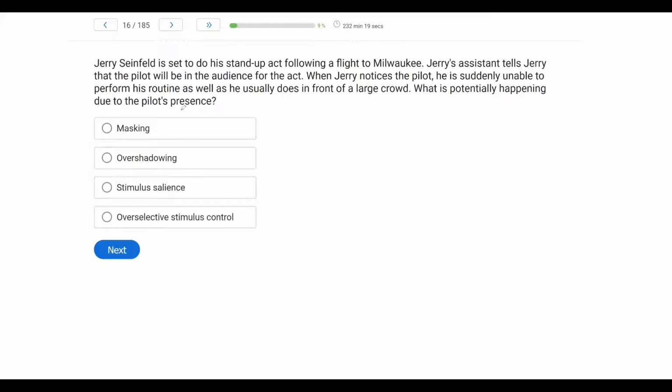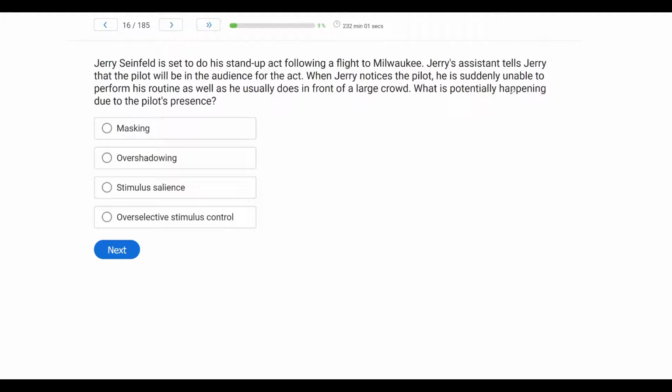Jerry Seinfeld is set to do a stand-up act following a flight to Milwaukee. Jerry's assistant tells Jerry that the pilot will be in the audience for the act. When Jerry notices the pilot, he is suddenly unable to perform his routine as well as he usually does in front of a large crowd. What is potentially happening due to the pilot's presence?